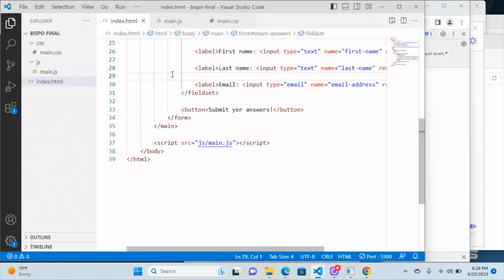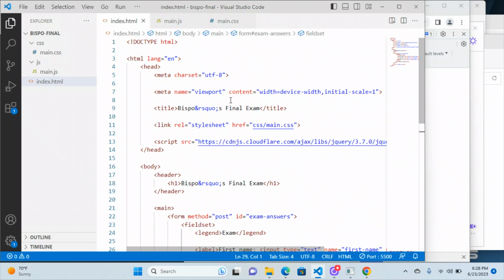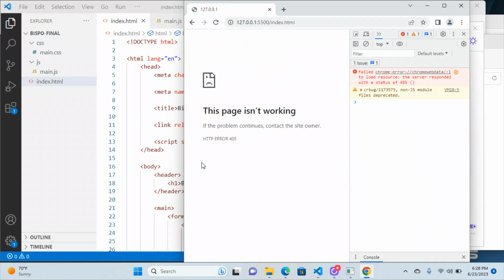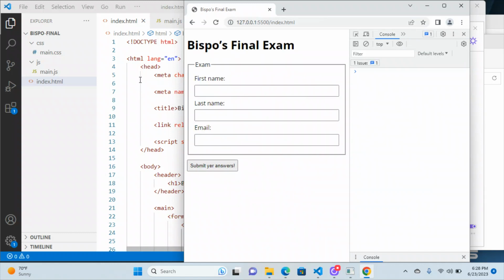Okay, so let's see what the instructions say. And by the way, this was part of the points here, just calling in the CDN of jQuery. Okay, attach a click event to the submit button of the form that prevents the submission of the form. So right now, if I put stuff in here, let's see. What happens is that it refreshes the entire page, and since this method equals post, it's trying to look for something to process the form, and I'm not giving it to it. So let's go ahead and stop that from happening.